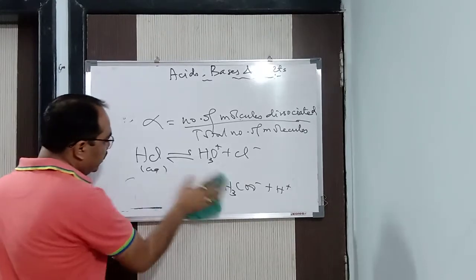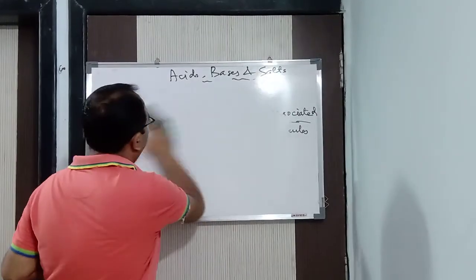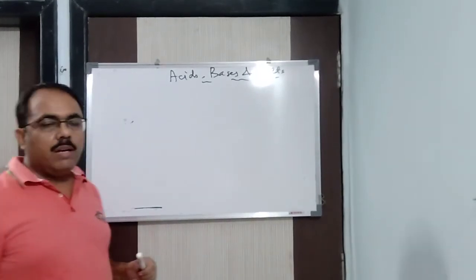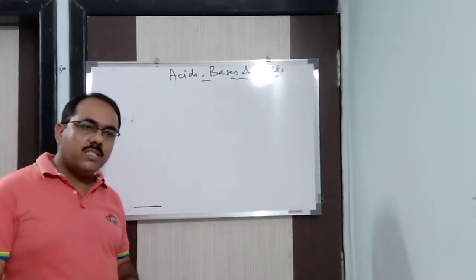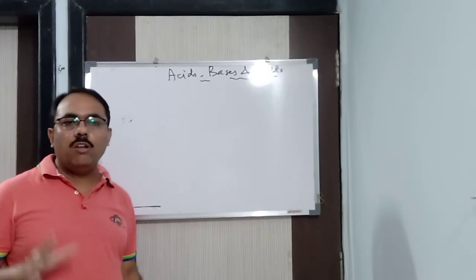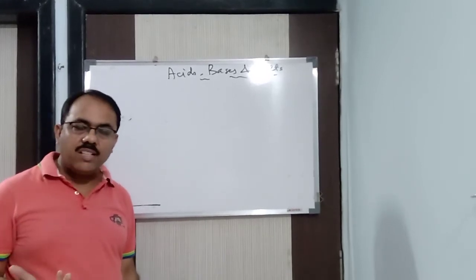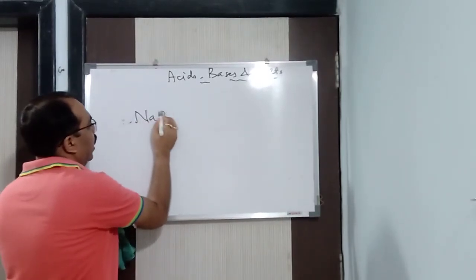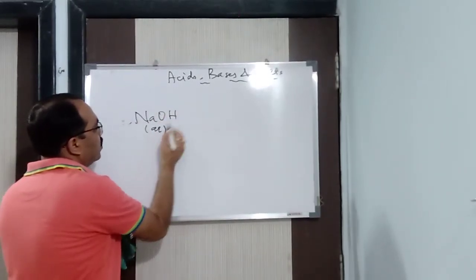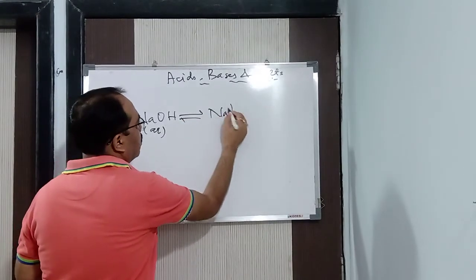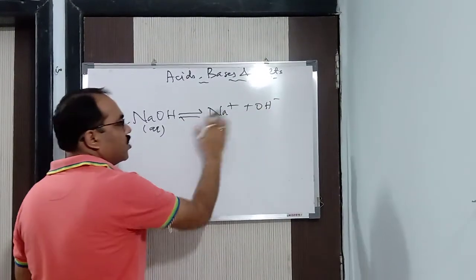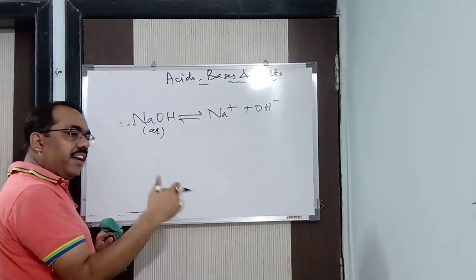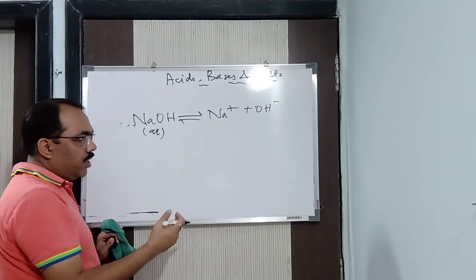Next, we can say the same thing about bases also, strong base and weak base. For a base, strong base means the base which dissociates almost completely into its ions. What are those ions? OH- ions. For example, a strong base is aqueous NaOH. It dissociates to give you Na+ plus OH-, which dissociates almost completely. The degree of dissociation here is 99, 98, above 95%.